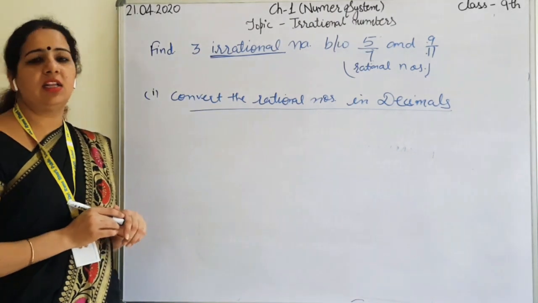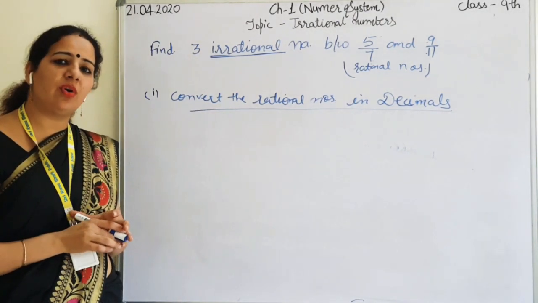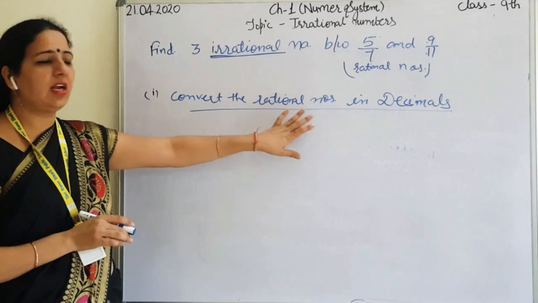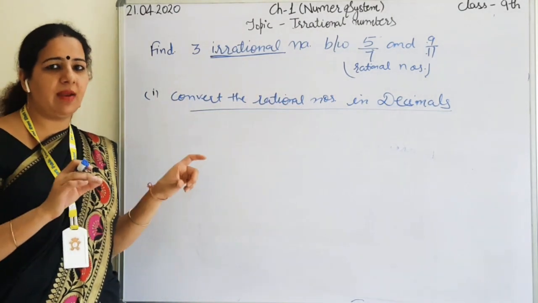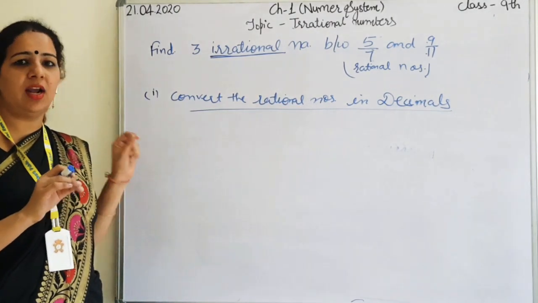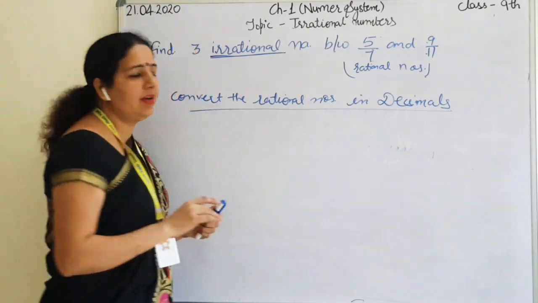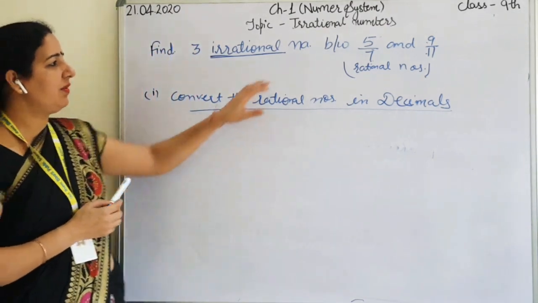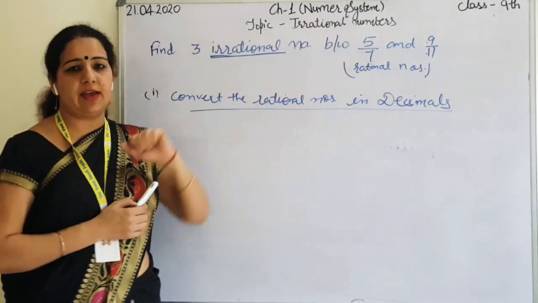They can be written in the form of decimal expansion only. So we will convert into decimal expansion, and then we will be able to calculate the irrational numbers. So how will we do this question? First we will divide 5 and 7.